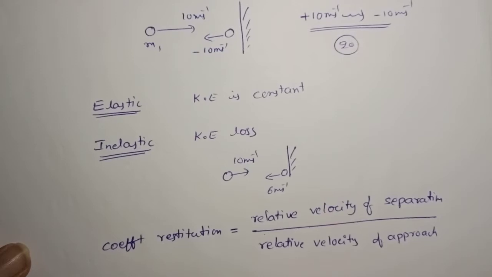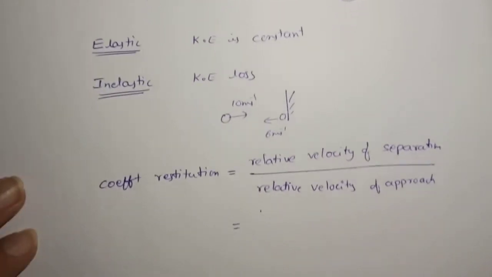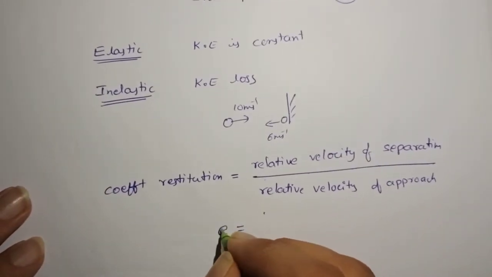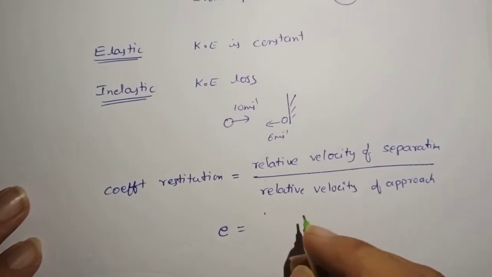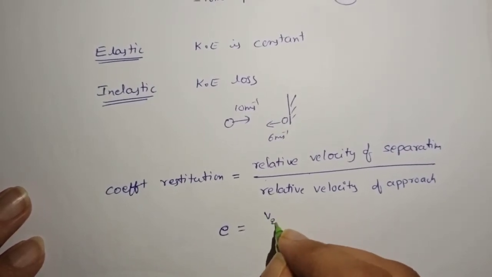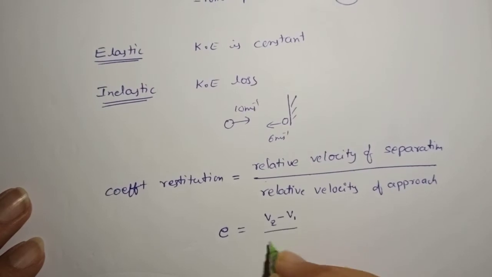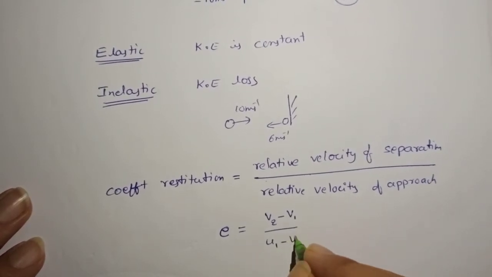In mathematical form we can write coefficient of restitution, represented by small letter e, is equal to v2 minus v1 divided by u1 minus u2.